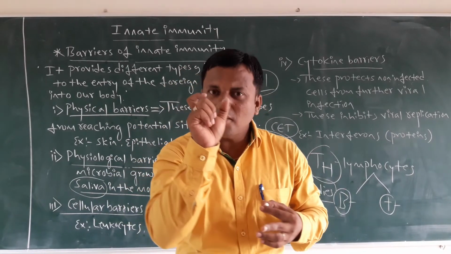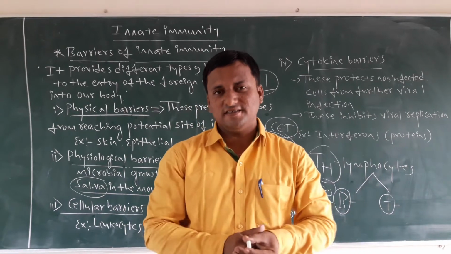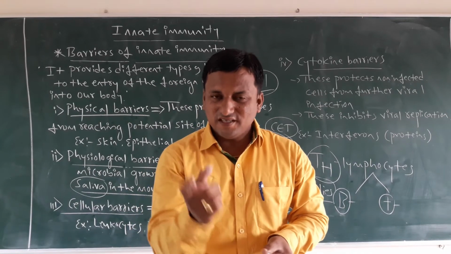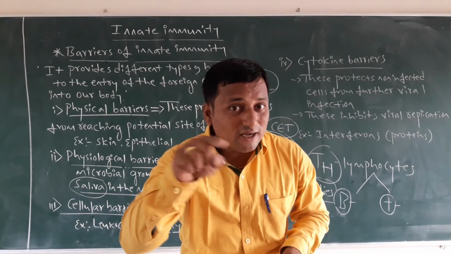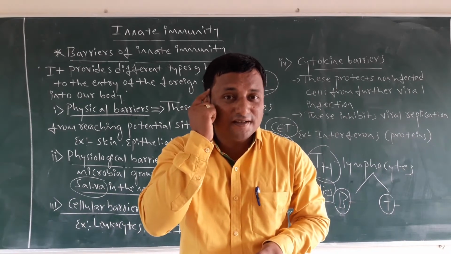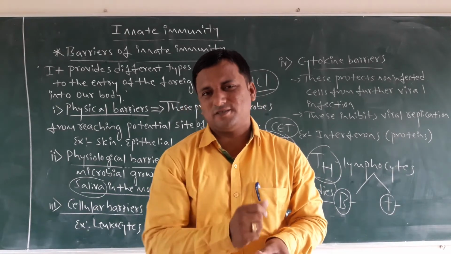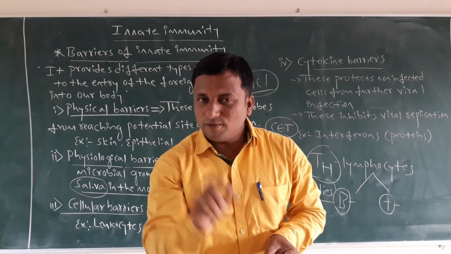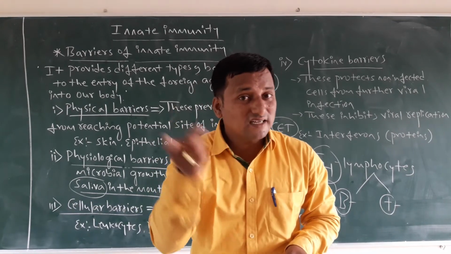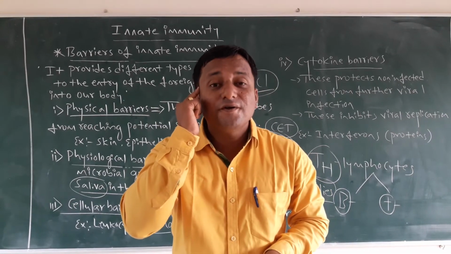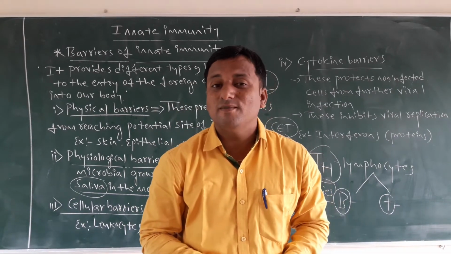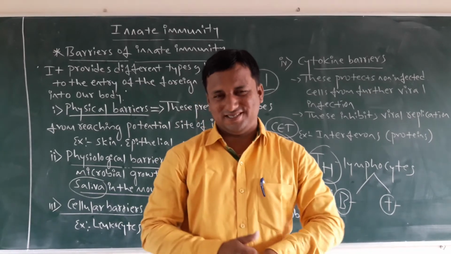The first, the master part of the body, we call the hypothalamus. After that, the master gland of the body is called the pituitary gland, just below the hypothalamus, which is linked to the hypothalamus. Master part of the body, hypothalamus. Master gland of the body, pituitary gland. The pituitary gland secretes nearly 8 to 9 hormones.